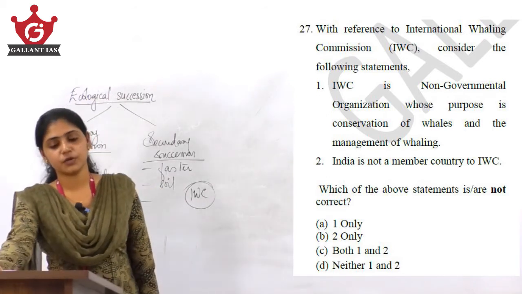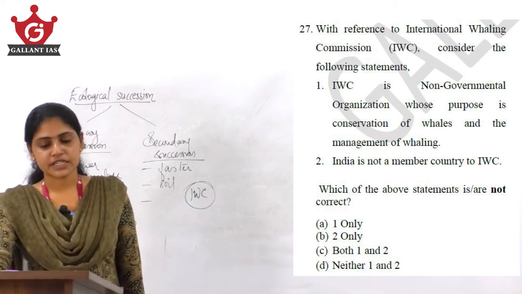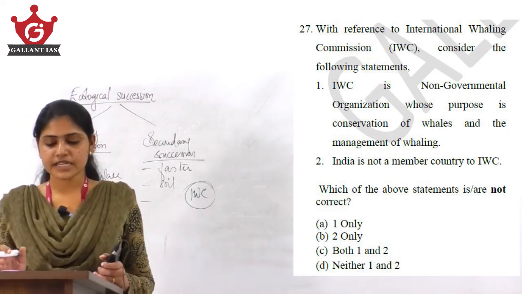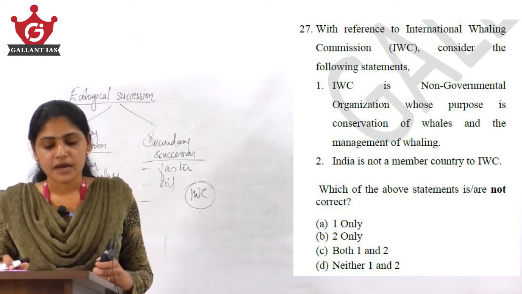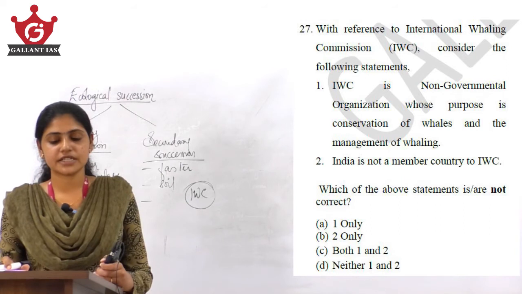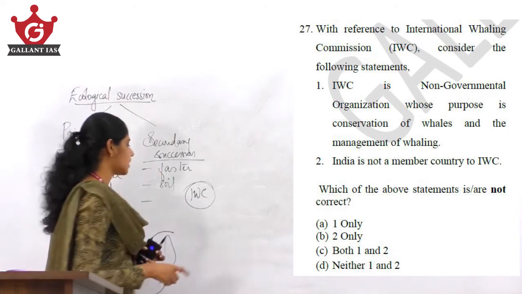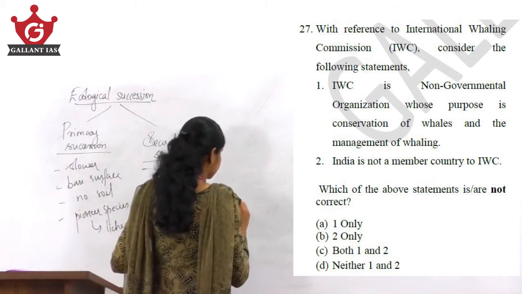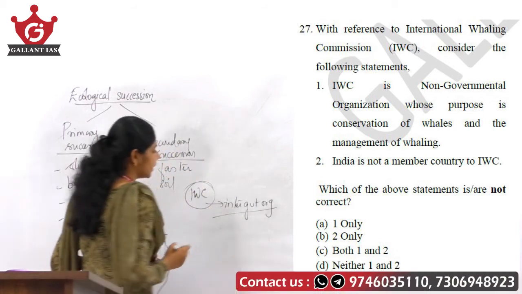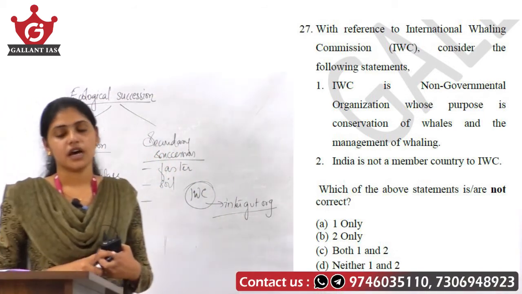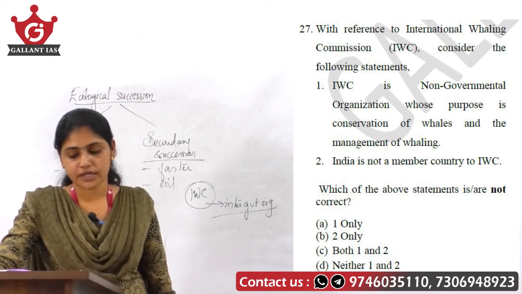That is the twist here, you have to pick out the incorrect statement. Which of the following statements is or are not correct? See, the first statement says its purpose is the conservation of whales and management of whaling. That is right. But the first half of the first statement says it is a non-governmental organization. See, International Whaling Commission is an intergovernmental organization, and it is not an NGO, which means that the first statement is wrong.